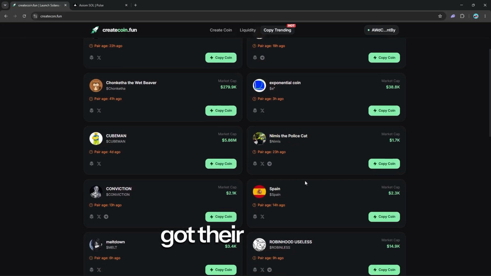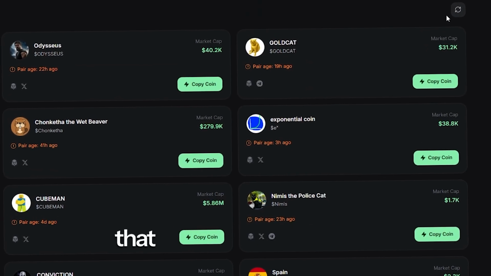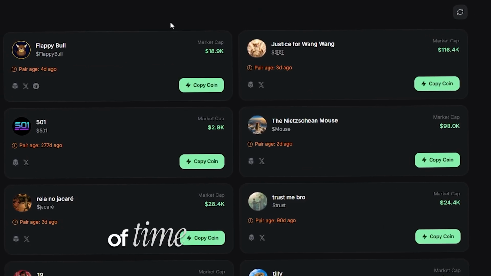So you can see here, you've got their names, you've got when they were last paired, and their potential market caps. Now, if they're on this list, that means that they're a good choice, especially for the length of time we're going to run these coins.